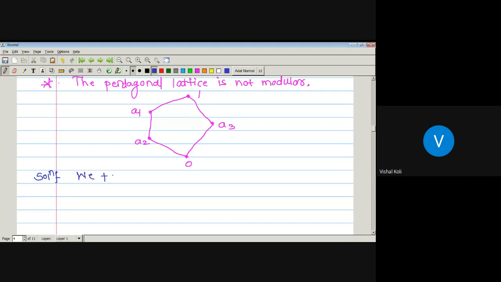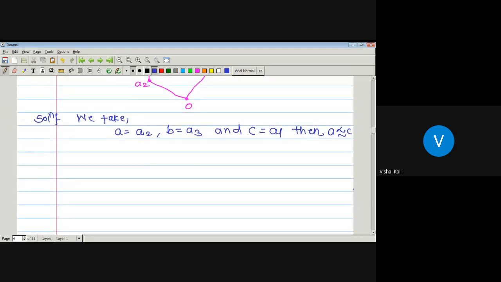We take A as A2, B as A3, and C equal to A1. Then for the modular lattice we have to take A precedes C. As A is A2 and C is A1, by this construction A2 precedes A1. It means A precedes C. So here we have three elements A, B, C with A precedes C. Now we have to check whether A join B meet C is nothing but join of A and B with meet with C.